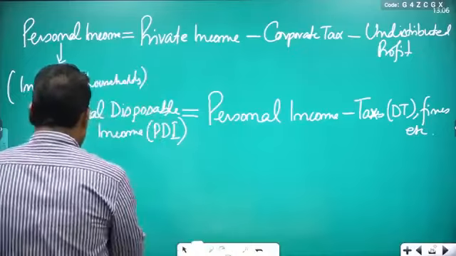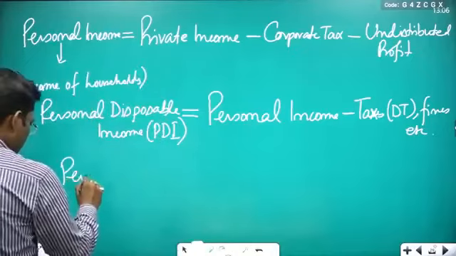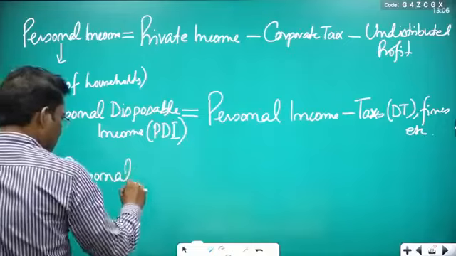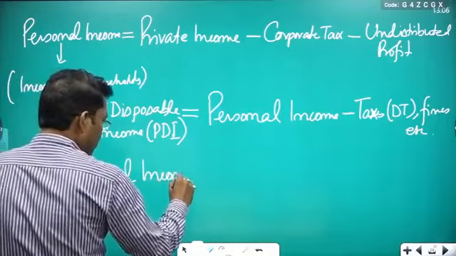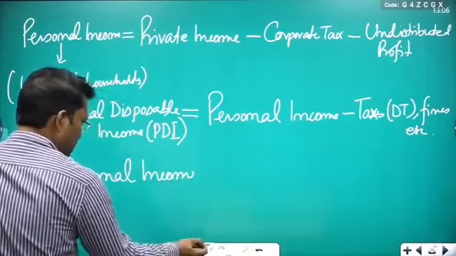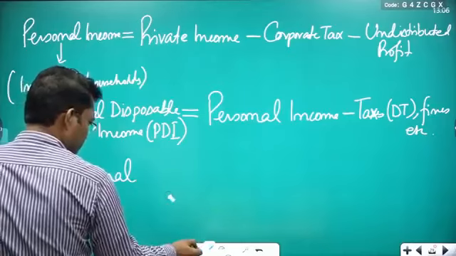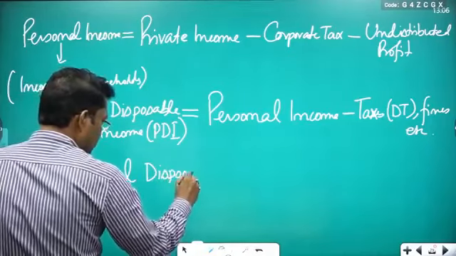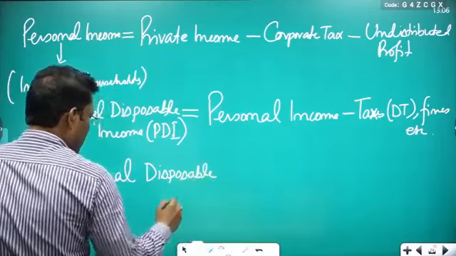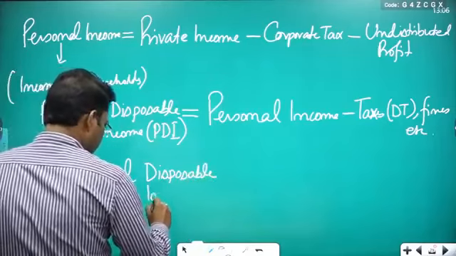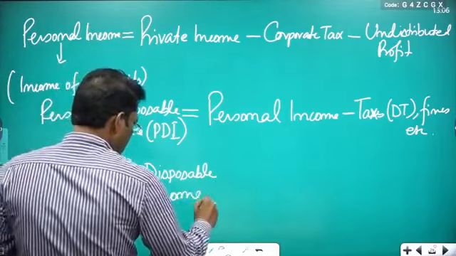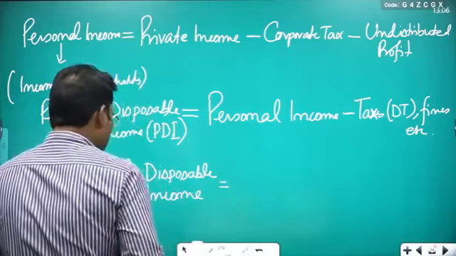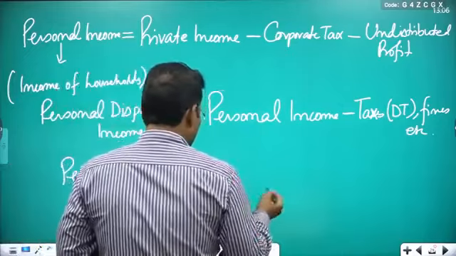So simply you can write: personal disposable income is equal to, what can you write?